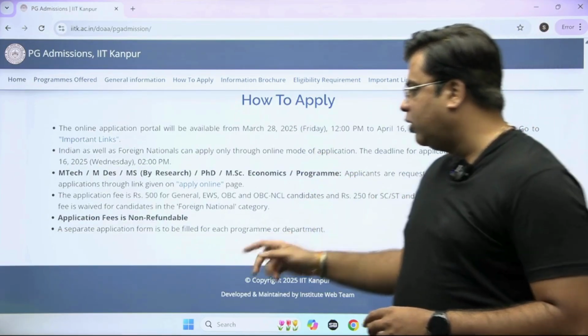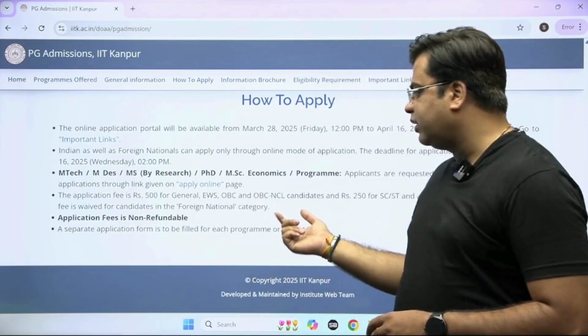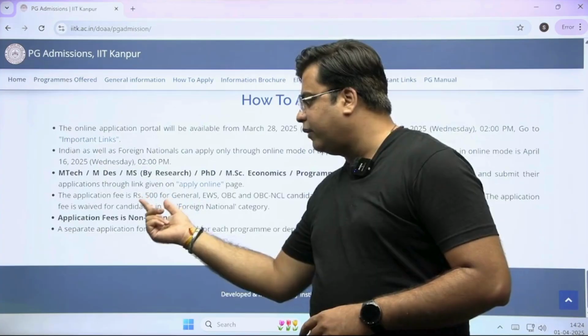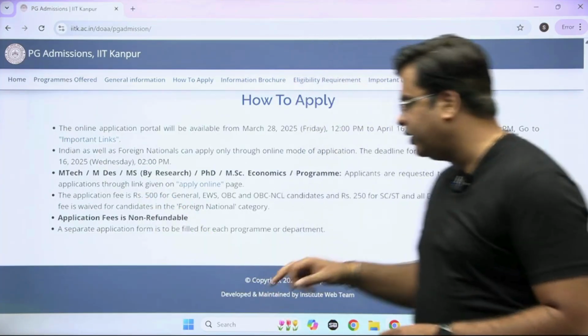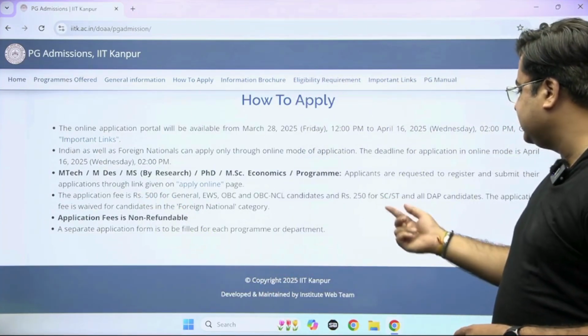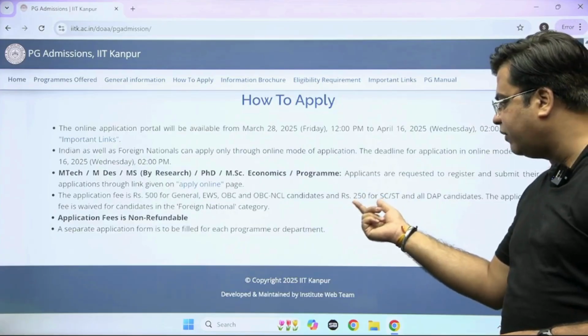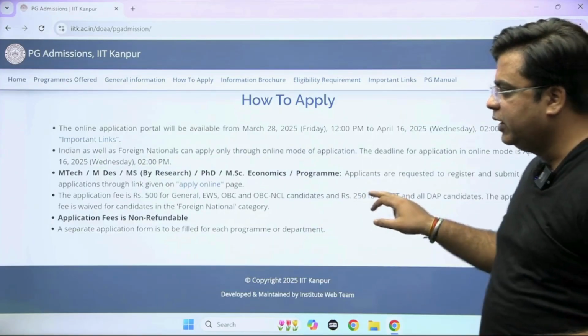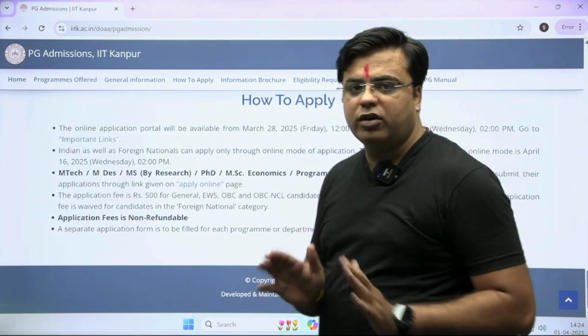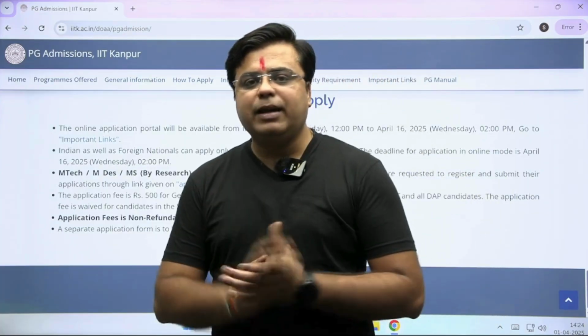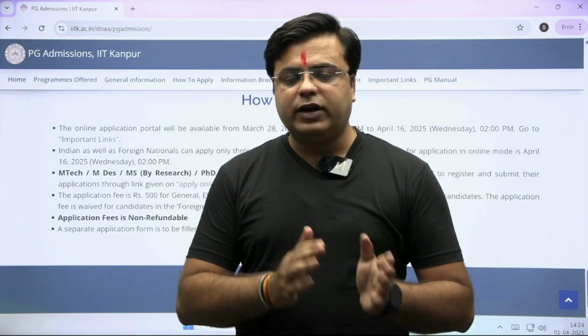Then if you belong to general EWS or OBC non-creamy layer category, then you have to give an application fees of 500. I think for other categories, SC, ST and other categories, you have an application fees of rupees 250. This application fees is non-refundable, right? So kindly apply into IIT Kanpur for different MTech courses.